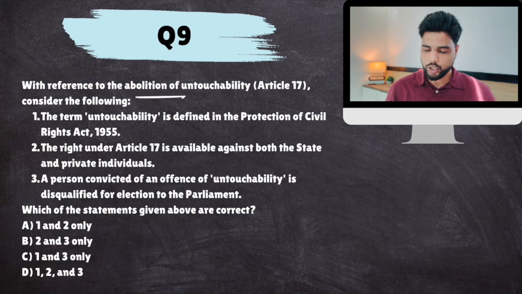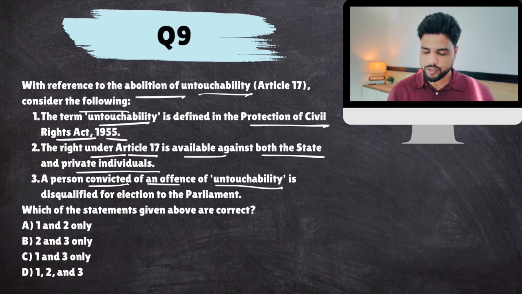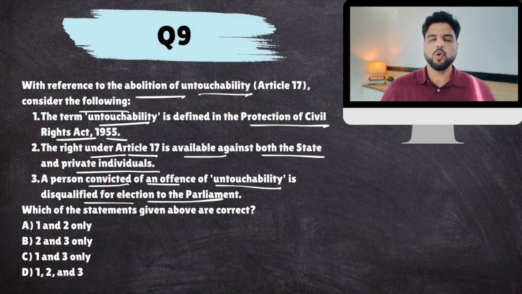With reference to abolition of untouchability, consider the following. The term untouchability is defined in the Protection of Civil Rights Act 1955. Rights under Article 17 are available against both state and private individuals. A person convicted of an offense of untouchability is disqualified for election to Parliament.